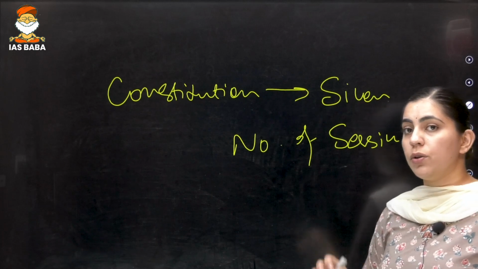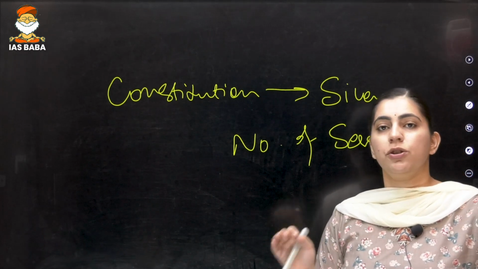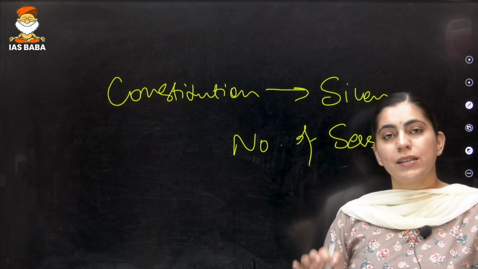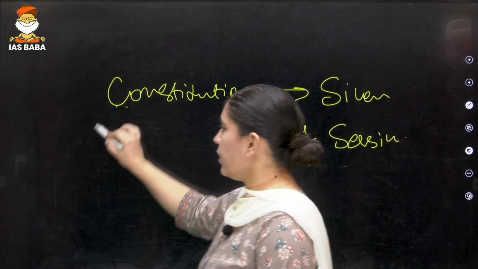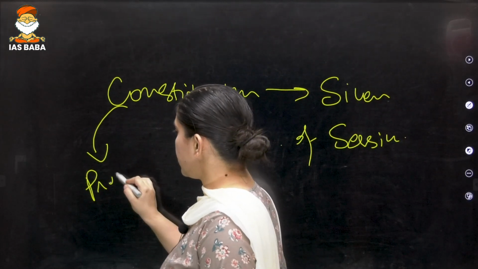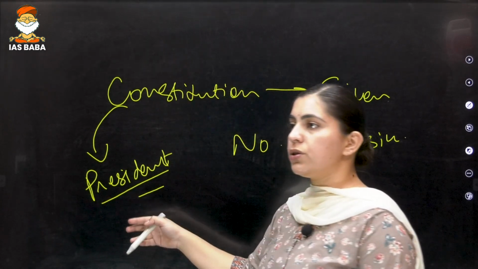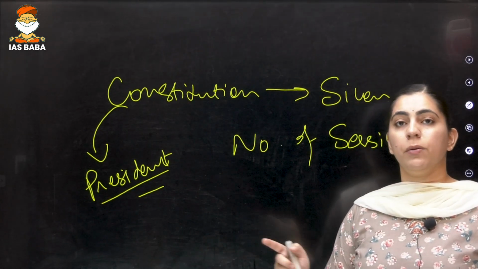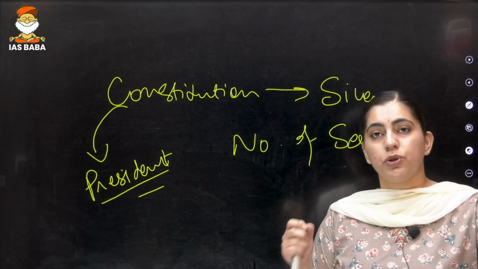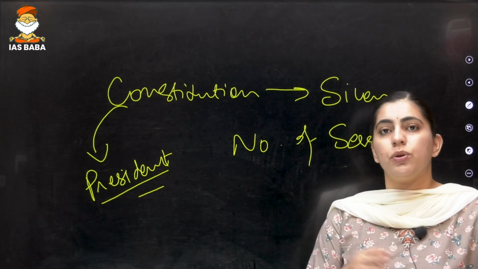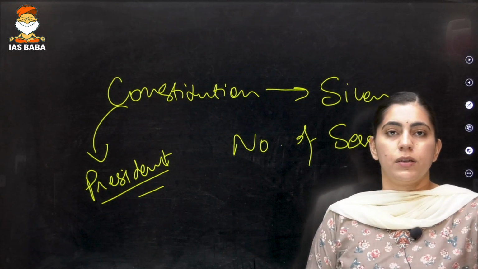The Constitution of India does not mention how many sessions shall be conducted in a particular year. It is just creating a responsibility on the shoulders of the President, that the President should issue the summon at least twice a year, or 6 months should not elapse between 2 sessions.